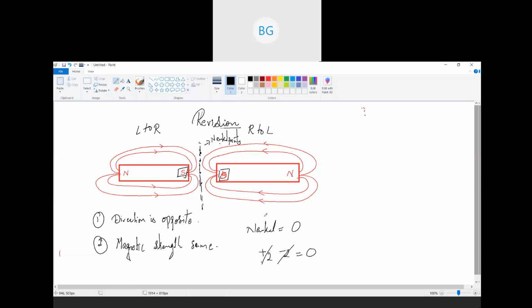It is not applicable, or we are not going to study anything related to two different strengths. We are only concerned about when the magnetic strength is same. Any other doubt in this lesson you'll have?